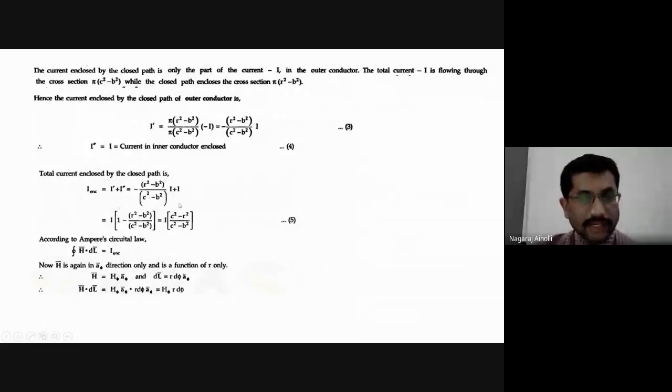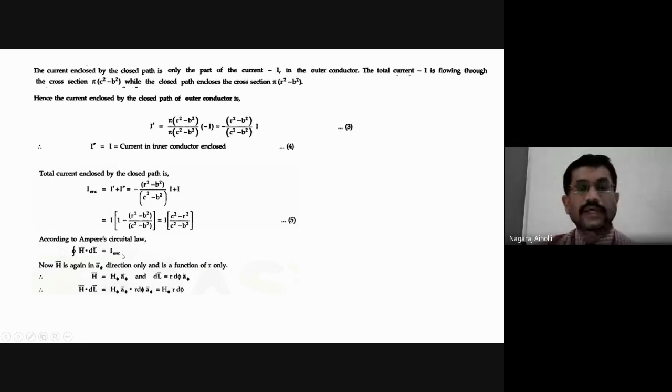Therefore, if we take I common, it will be 1 minus of (r square minus b square) divided by (c square minus b square). This is I into, with c square minus b square as the LCM. Therefore, c square minus b square into 1 is c square minus b square, minus r square plus b square. B square and minus b square will cancel. We get in the numerator c square minus r square, and the denominator is the LCM, that is c square minus b square.